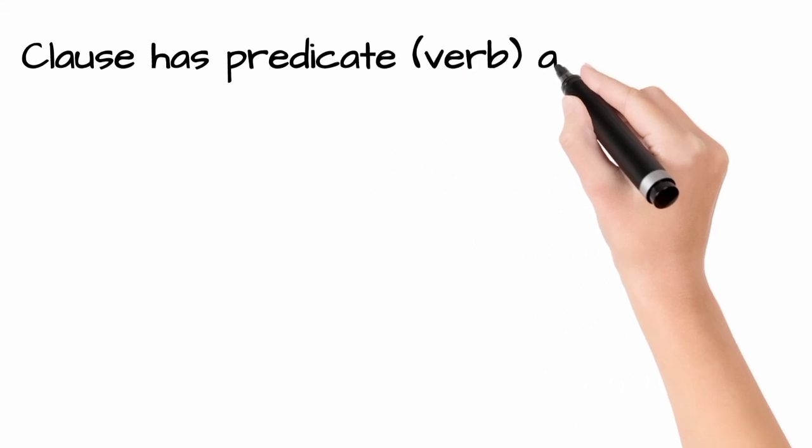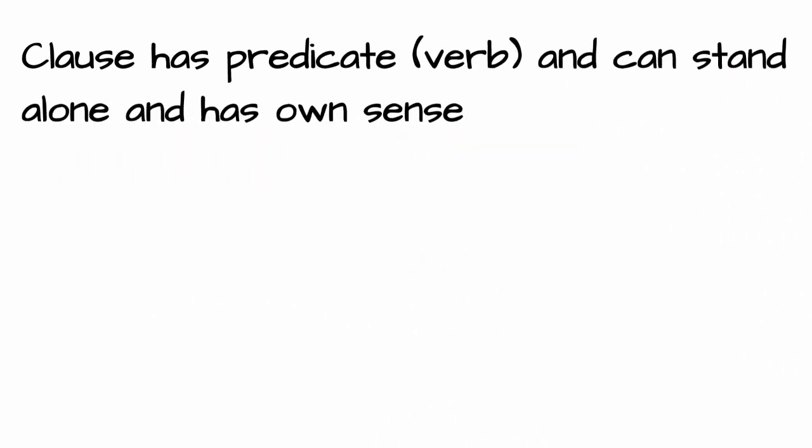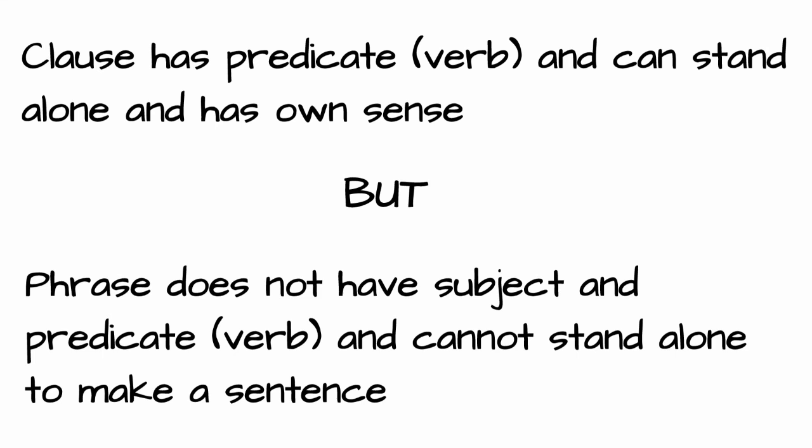Another difference is that a clause has both subject and verb, and it can stand alone as a complete sentence because it gives a complete meaning. But on the other hand, a phrase cannot stand alone as a complete sentence because it does not give a complete meaning. Each word of a phrase has a meaning, but the phrase collectively does not make a complete sense, like a sentence or like a clause.